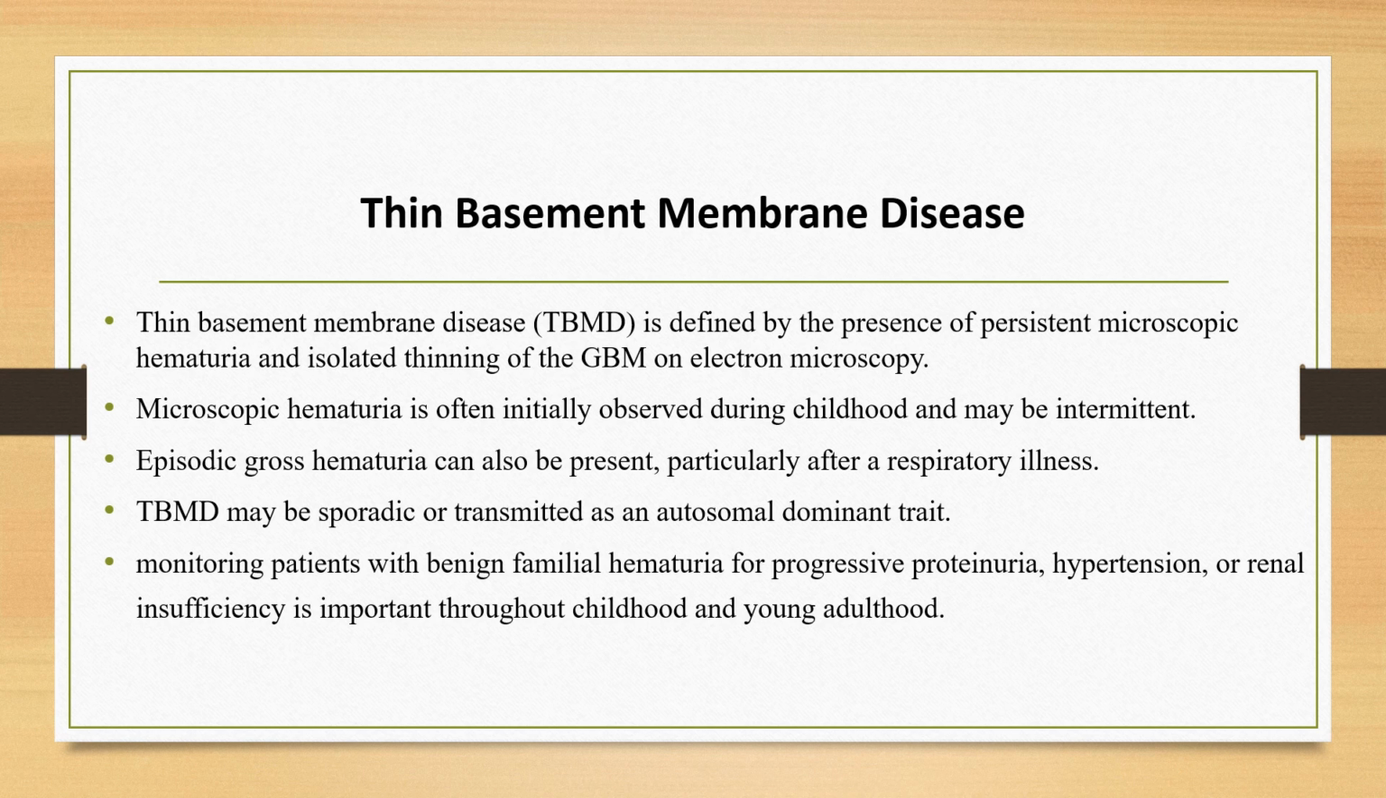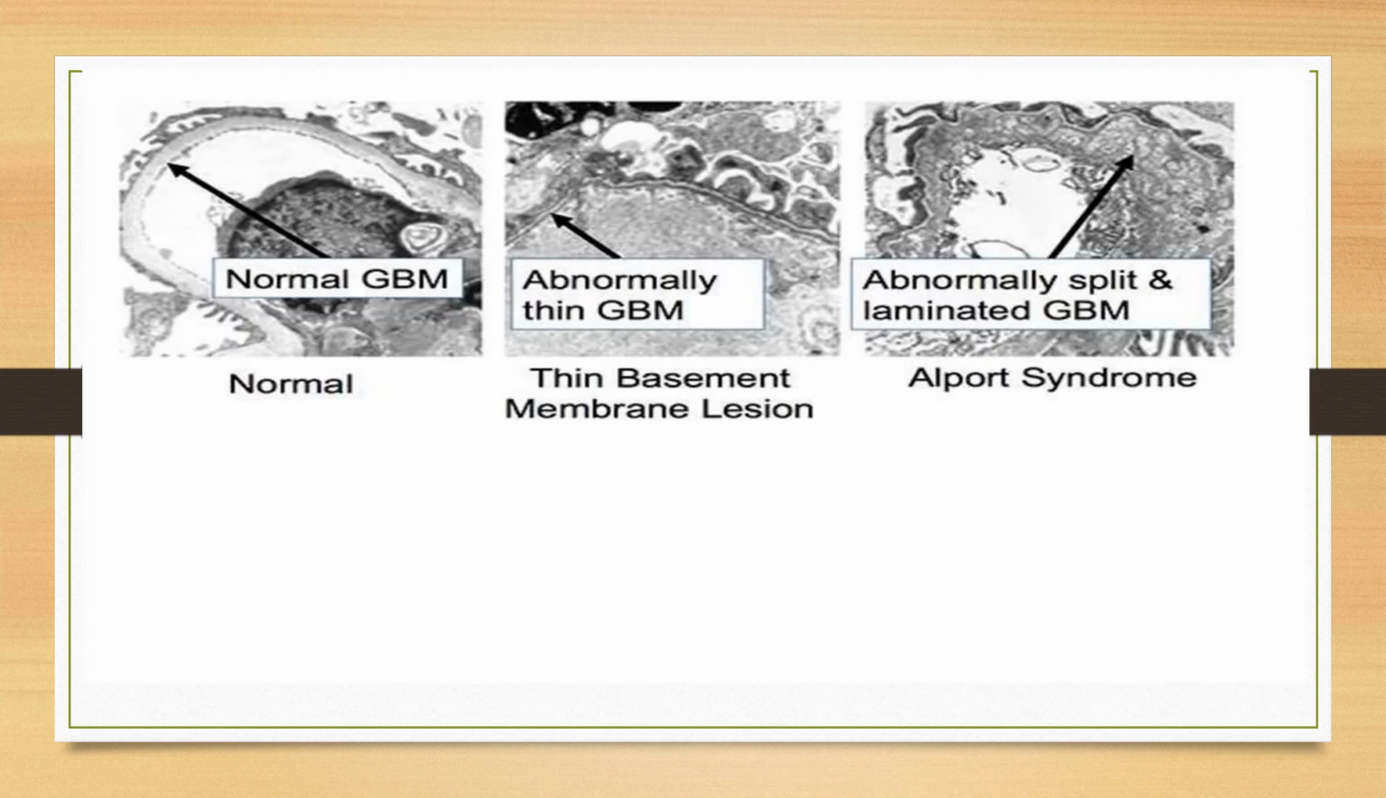Thin basement membrane disease might be sporadic, or it might be transmitted as an autosomal dominant trait. Heterozygous mutation in genes which encode the alpha 3 and alpha 4 chains of type 4 collagen present in the glomerular basement membrane results in thin basement membrane disease. Rare cases of thin basement membrane disease progress, and such patients develop significant proteinuria, hypertension, and renal insufficiency. Consequently, monitoring patients with benign familial hematuria for progressive proteinuria, hypertension, and renal insufficiency is important throughout childhood and young adulthood.